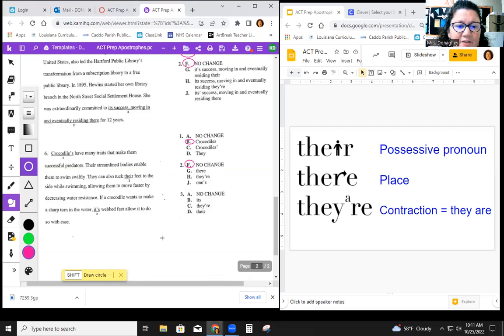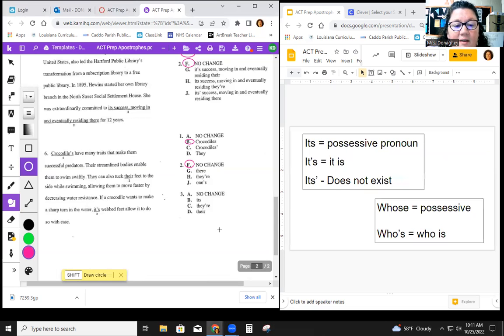And then the last one: if a crocodile wants to make a sharp turn in the water, its webbed feet allow it to do so with ease. Now, if we look back at our rules, it's with an apostrophe S is a contraction for it is. Let's read that again with the contraction spelled out: if a crocodile wants to make a sharp turn in the water, it is webbed feet allow it to do so with ease.